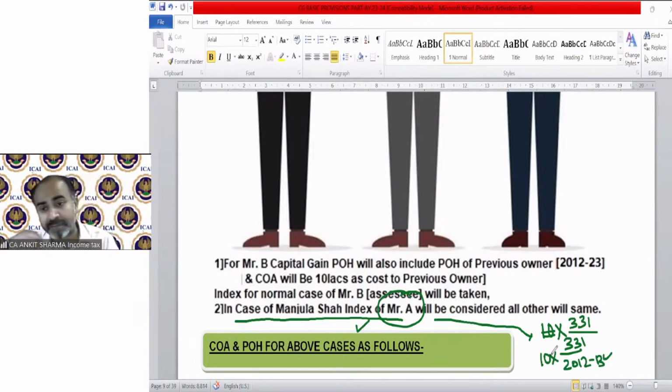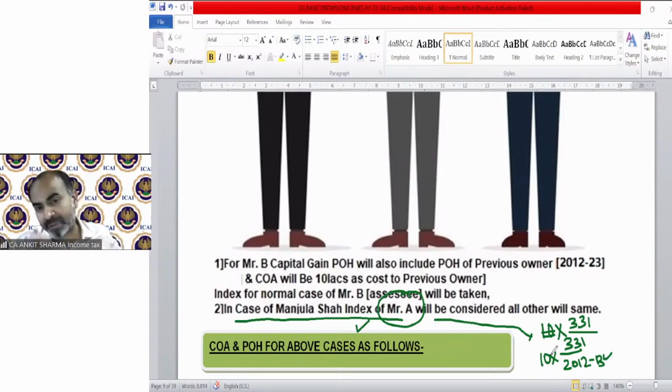And that is beneficial to the assessee. You can see the 2012-13 denominator will be less than the denominator of 2016-17. And if the denominator is less, the value will be high. The cost will increase, and if the cost increases, the capital gain will go down. I will solve it with the help of both cases.